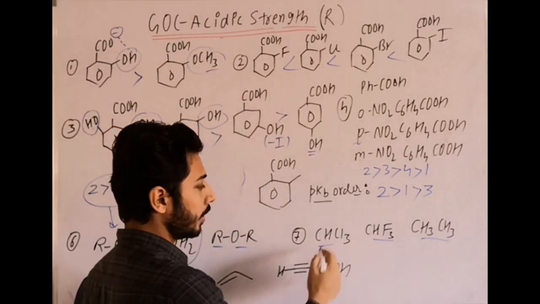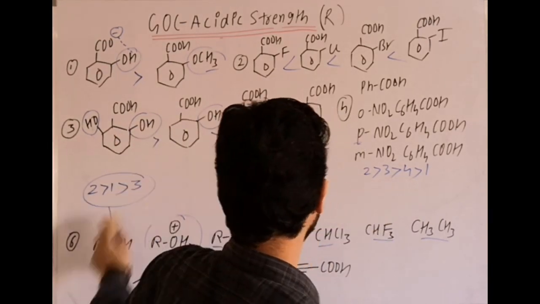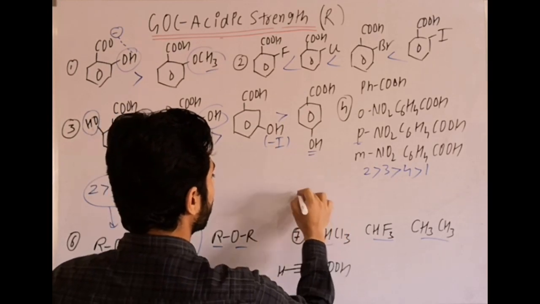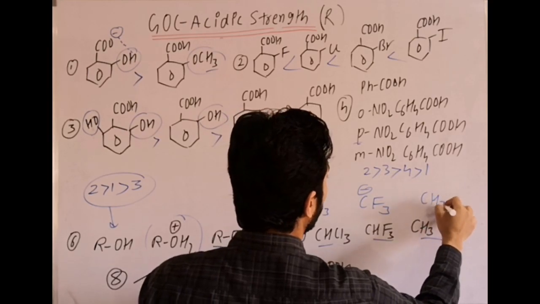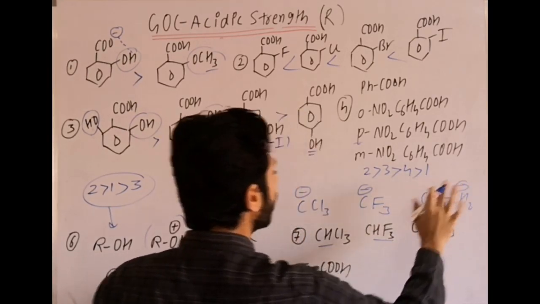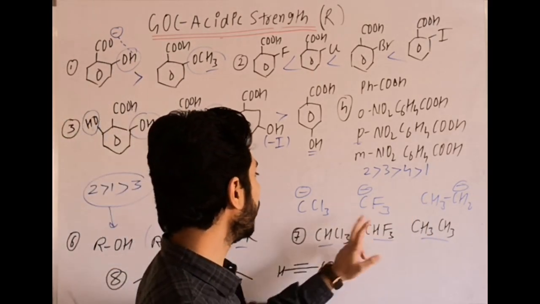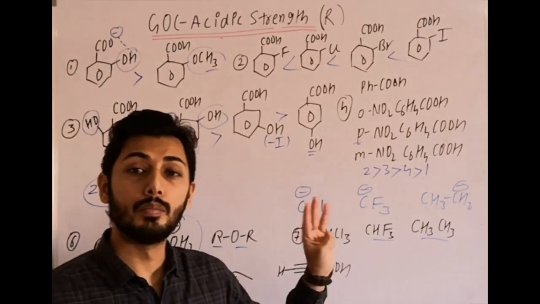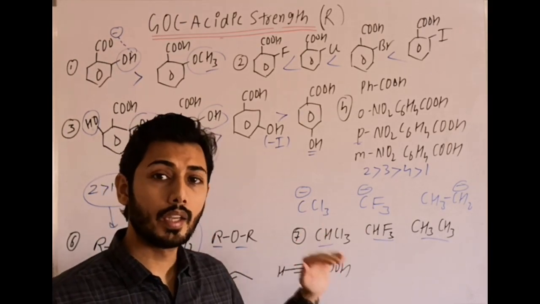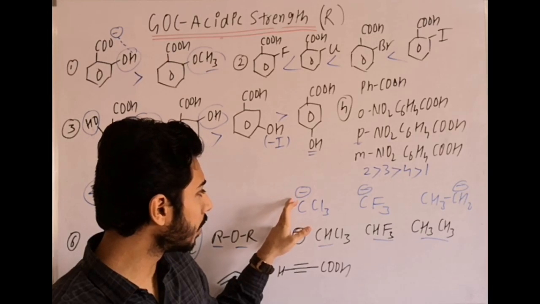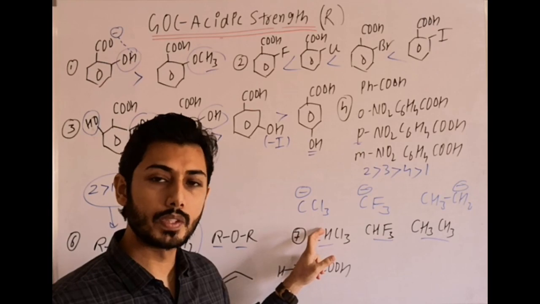when H+ is lost, it forms CCl3−, right? Second one will form CF3−, and third one after loss forms CH3CH2−. Clearly third will be the least stable conjugate base. Now between them, F has very strong minus I effect, three fluorine, Cl also has minus I effect, but in the first case the negative charge will undergo delocalization in the vacant d orbitals of Cl.